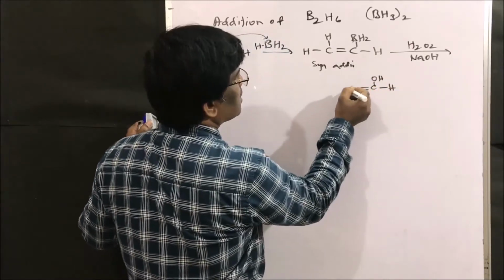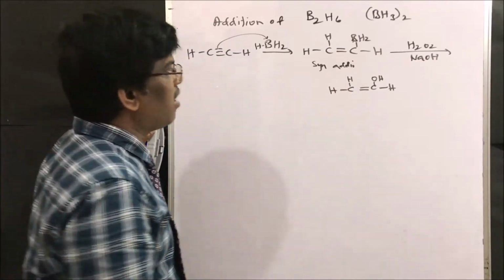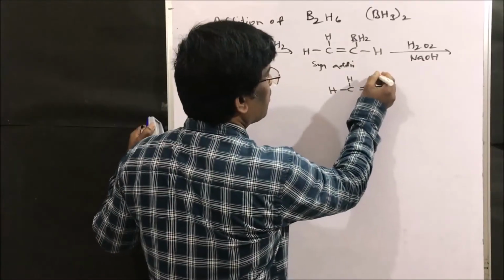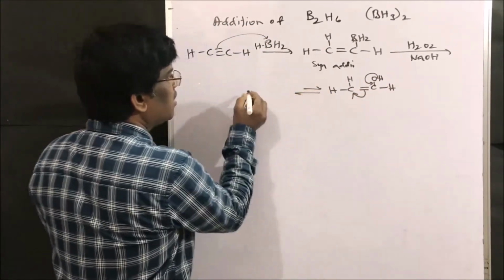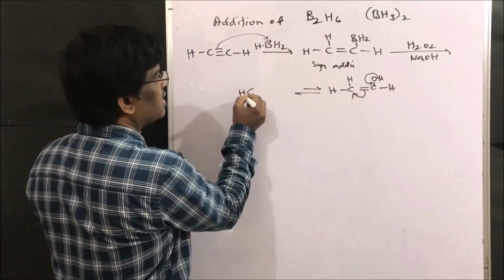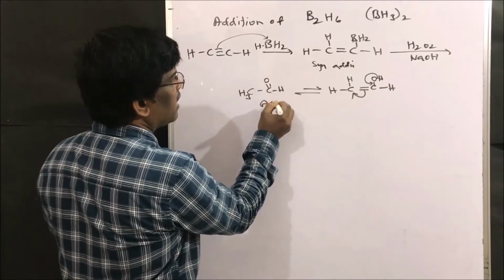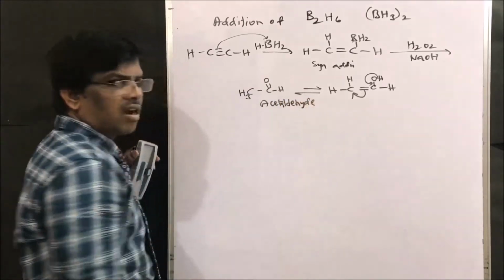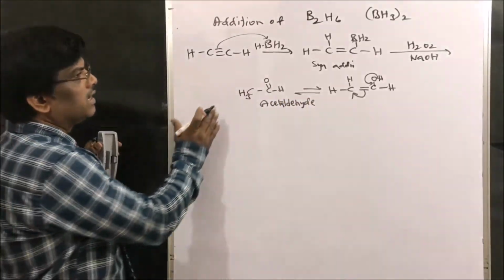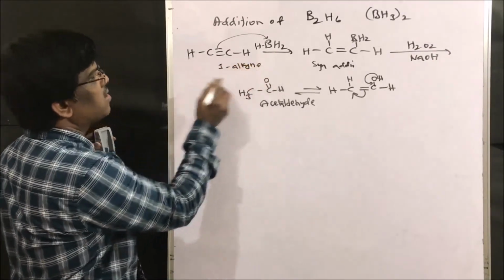Double bond C hydrogen and hydrogen. This enol is nothing but here double bond, ketoenol tautomerism. It is going to give aldehyde CH3 C double bond H, acetaldehyde. It is going to give acetaldehyde.